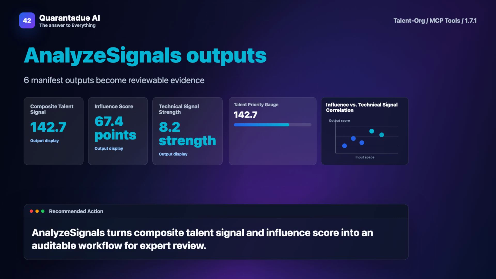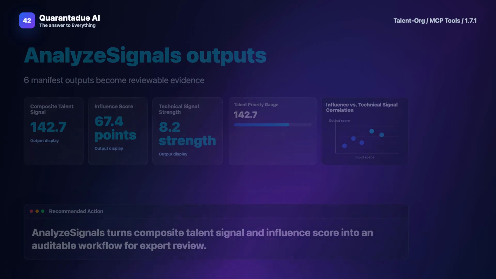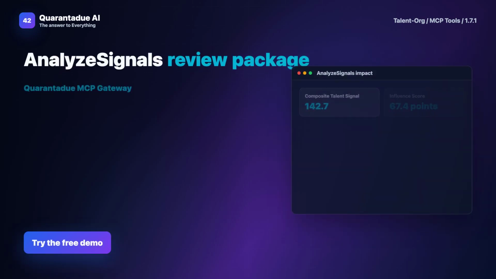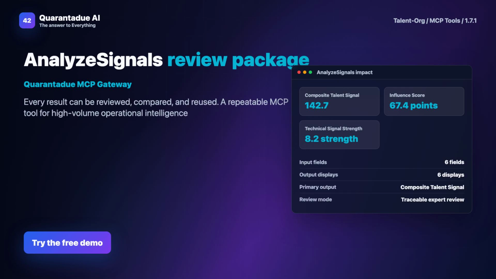Let me walk you through a hypothetical example. Imagine you're hiring for a cloud security architect. AnalyzeSignals monitors relevant hashtags, forum discussions, and GitHub projects. It flags a professional whose Twitter thread on zero trust architecture gained unexpected traction with CISOs. Their LinkedIn connections to key industry groups deepened in the last quarter.